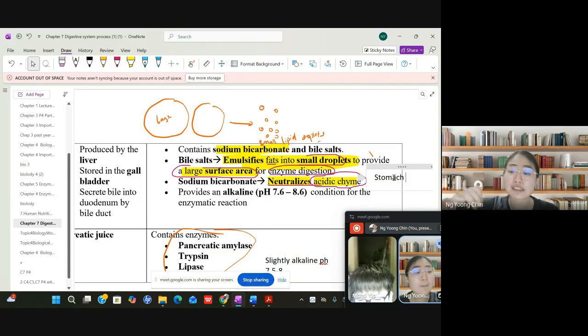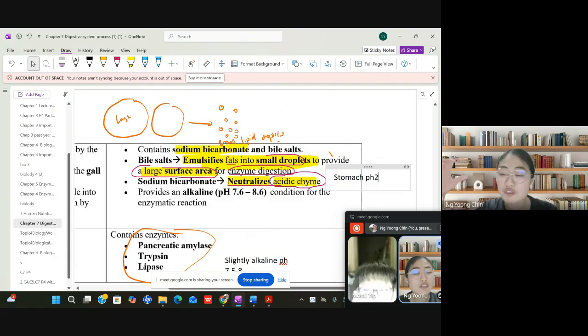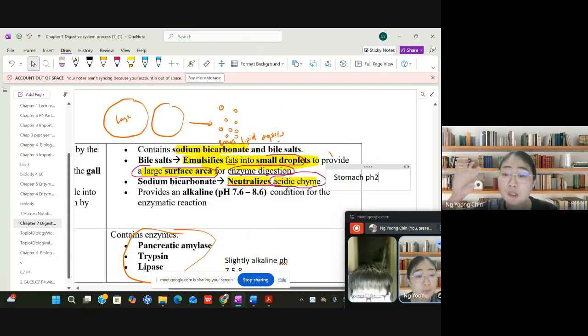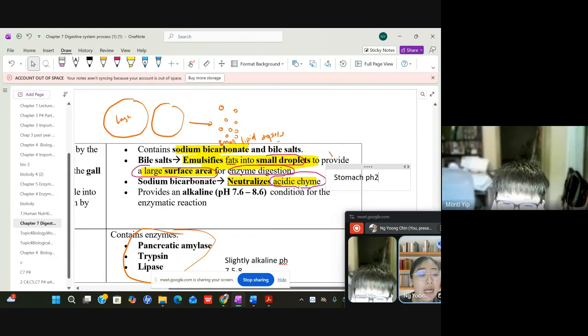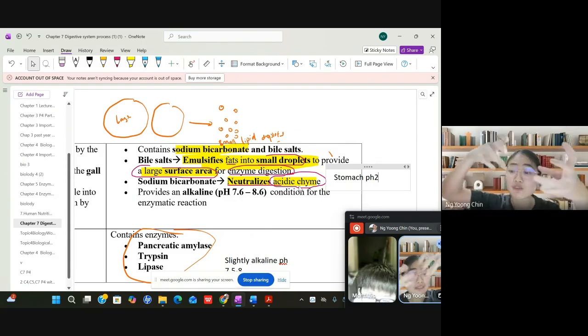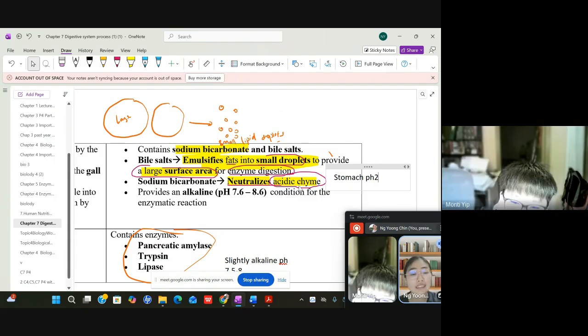So whenever the food comes out from the stomach and gets into the small intestines, the pH initially is about 2, because in the stomach the pH is about 2. So the stomach will produce acidic chyme. Acidic refers to the pH. Chyme refers to the semi-solid state of the food, because the food is mixed with water and juice in the stomach. So when it comes out, it becomes semi-solid and enters the small intestines.